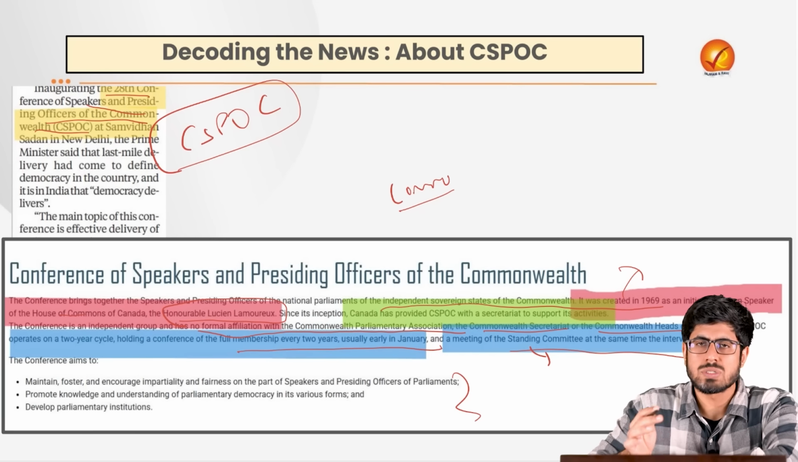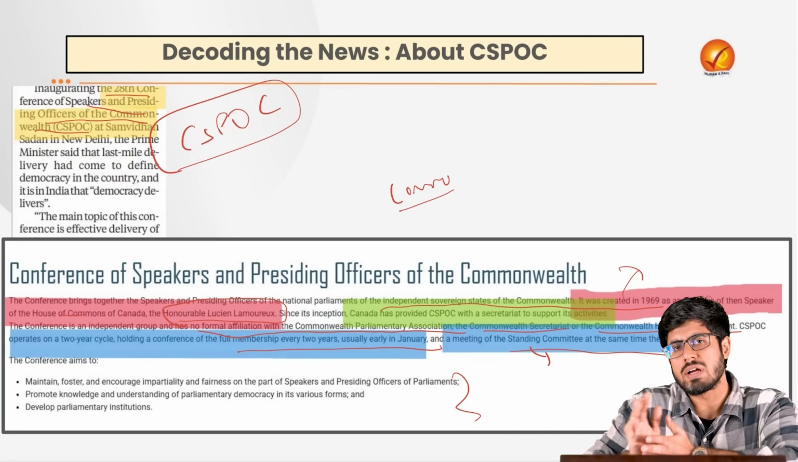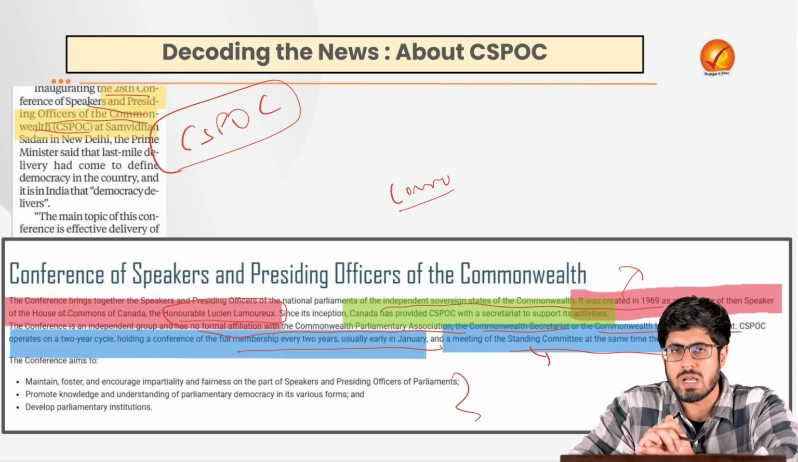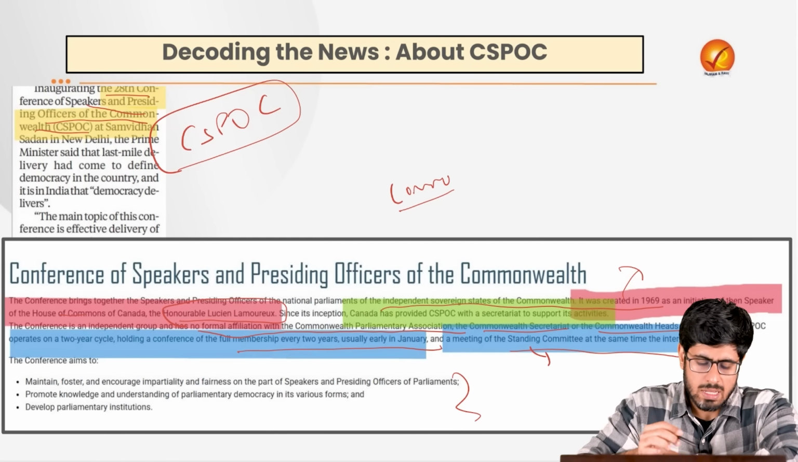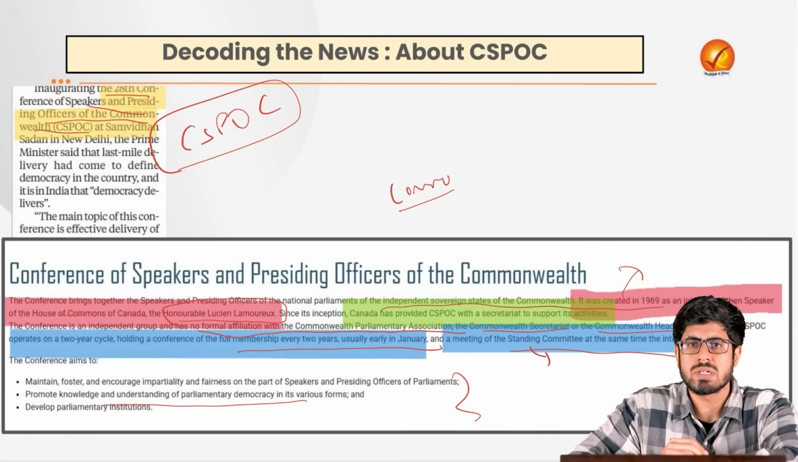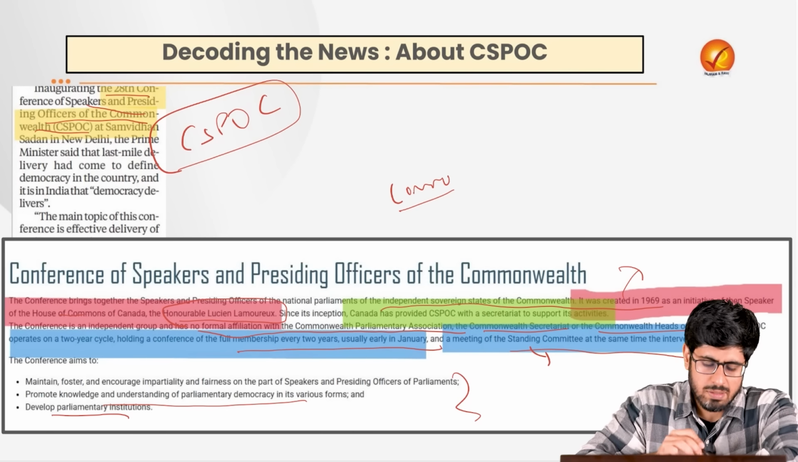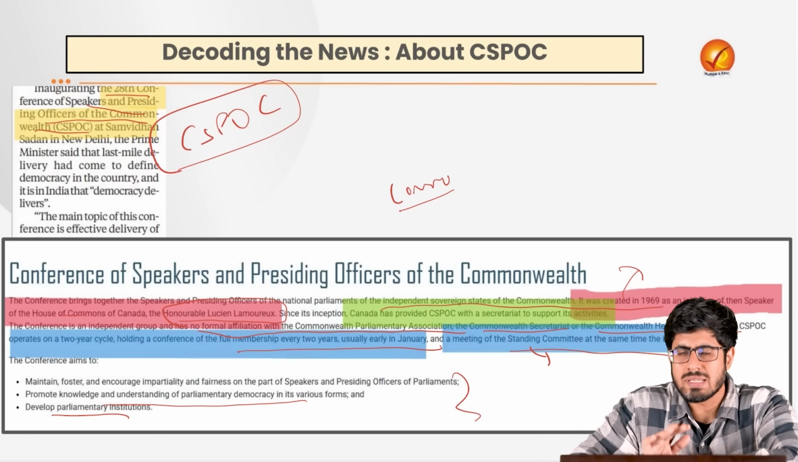So it has 3 major goals. It allows for the independent functioning of the speakers of these houses of the parliament. It allows for understanding of parliamentary democracy in its various forms. It promotes the development of parliamentary institutions. These are its major goals.